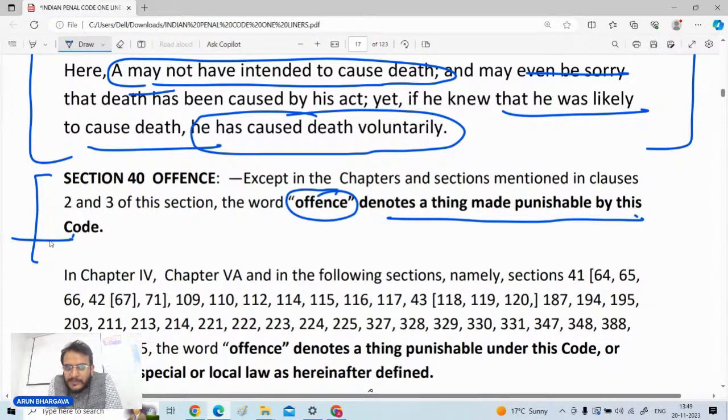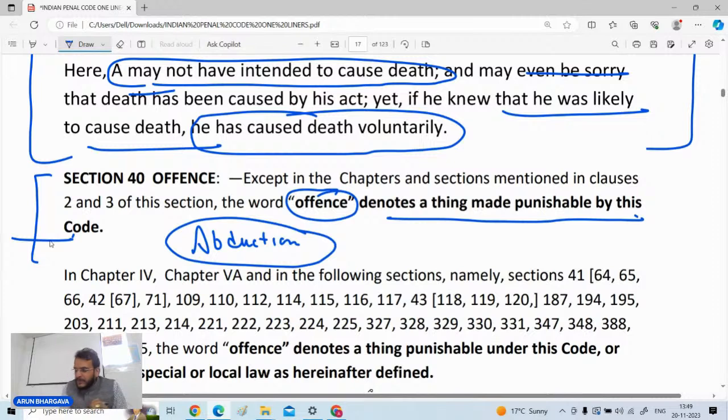Offense means something which is punishable by IPC. Anything which is defined but is not punishable under IPC is not an offense. Look, there is a thing called abduction. Does abduction per se is an offense? Abduction per se is an offense? अरे एडल्ट्री नहीं है, एडल्ट्री तो डीक्रिमिनलाइज हो गया ना. एबडक्शन की बात करेंगे. क्या एबडक्शन अपने आप में ऑफेंस है?